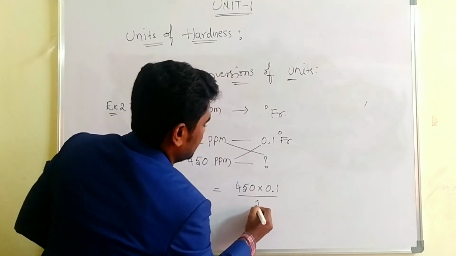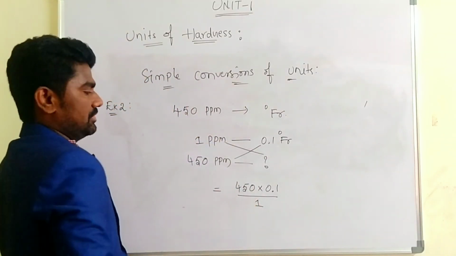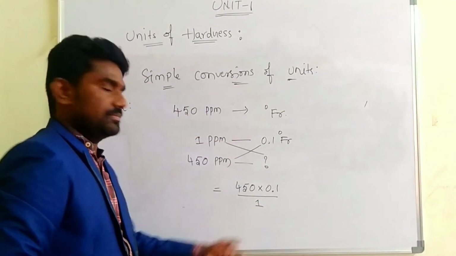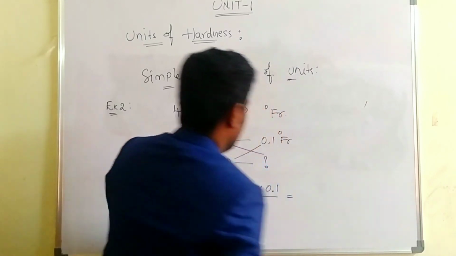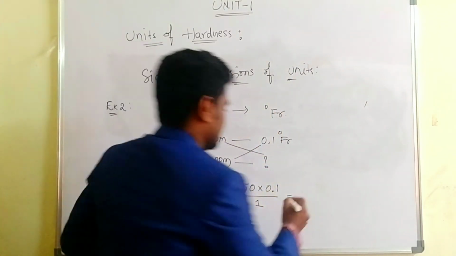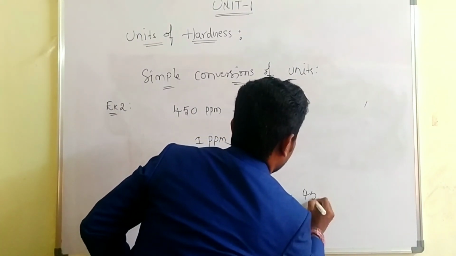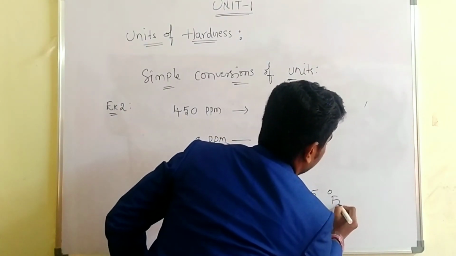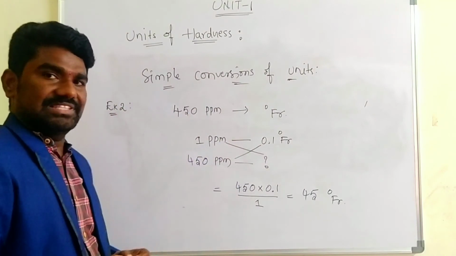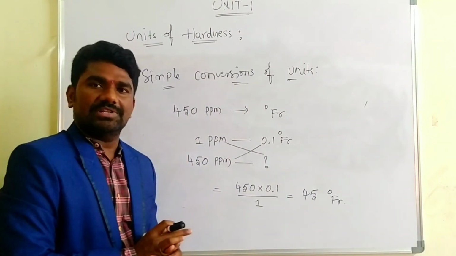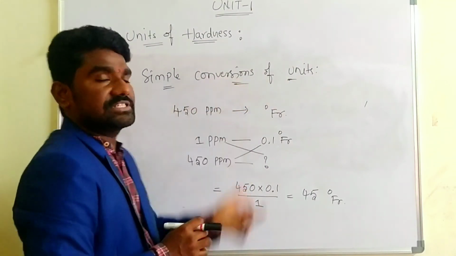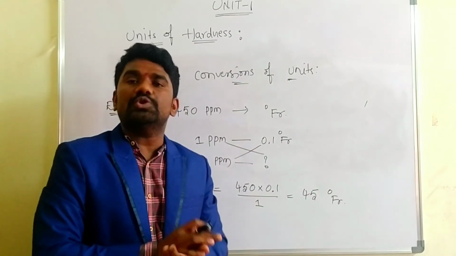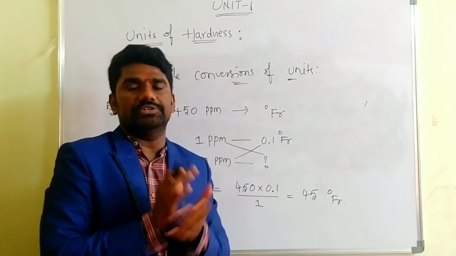If you simplify this, you will get 45. That means 45 degree of French. In the simple way, you can convert the units once you know the relation between all the units.